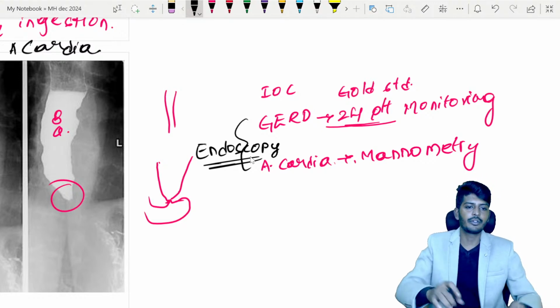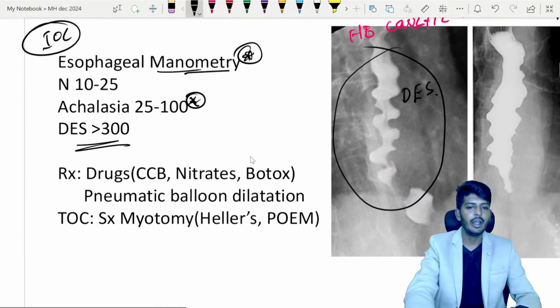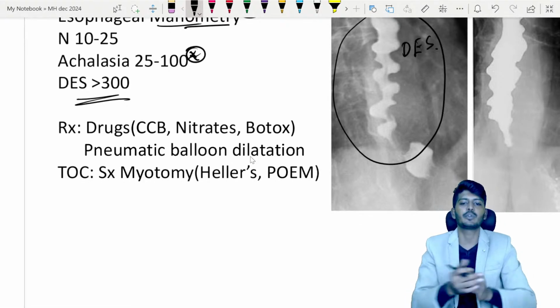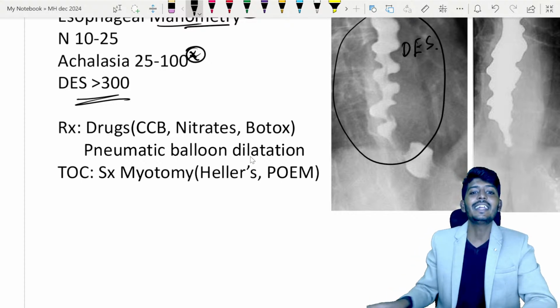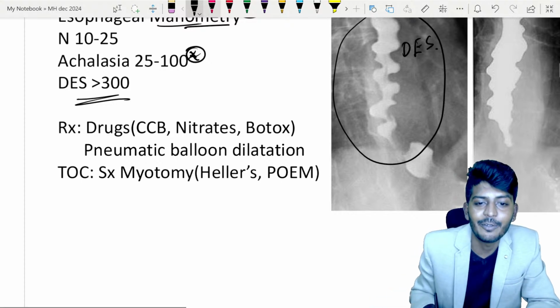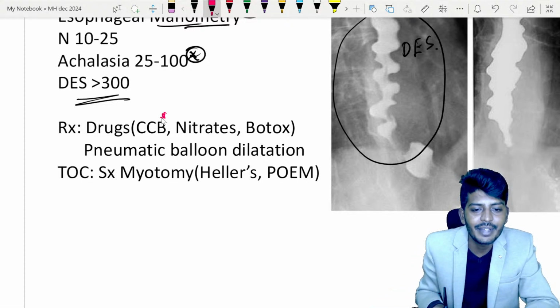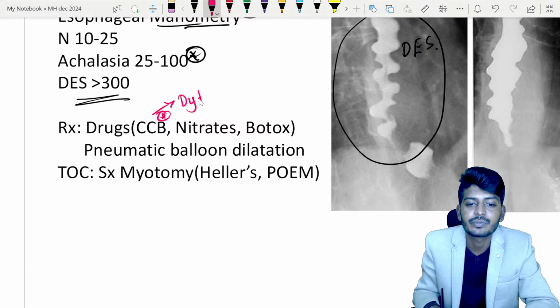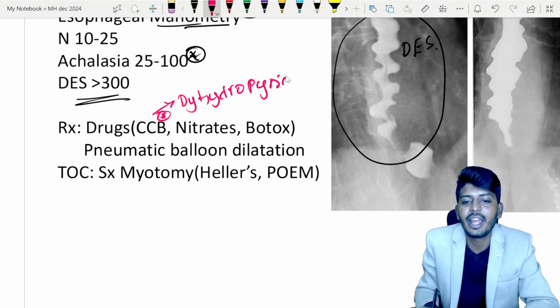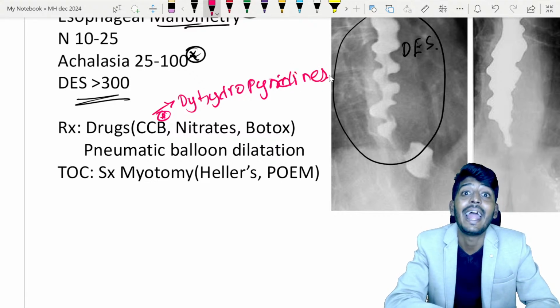All right, once we understood about this, let's go to the next important thing. What we need to do is relax the smooth muscle. How will you relax the smooth muscle? Of course, any drug which causes smooth muscle relaxation, and a few of them are there. One is calcium channel blockers. Which calcium channel blockers? Remember, dihydropyridines. Sir, which are dihydropyridines? Dihydropyridines are those drugs which end with dipine, like amlodipine, nifedipine.